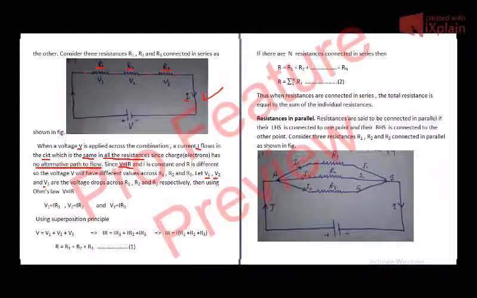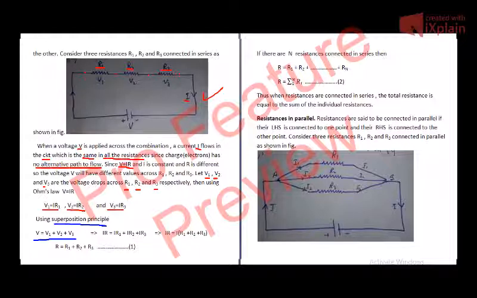Let V1, V2 and V3 be the voltage drops across R1, R2 and R3. Then using Ohm's law, V is equal to IR, we get V1 is equal to IR1, V2 is equal to IR2 and V3 is equal to IR3, because I is the same across R1, R2 and R3. Now using the superposition principle, the sum of the voltage drops across R1, R2, R3 must be equal to the total potential difference, that is V.